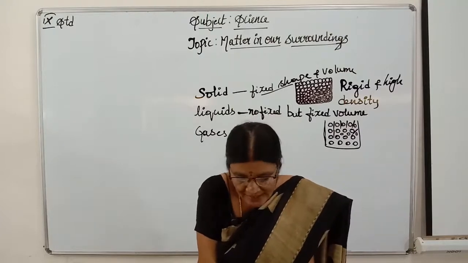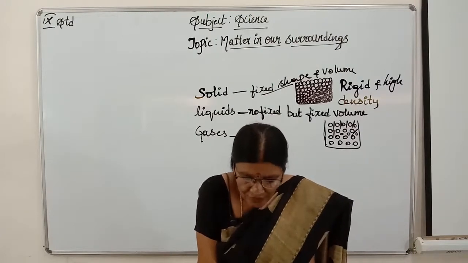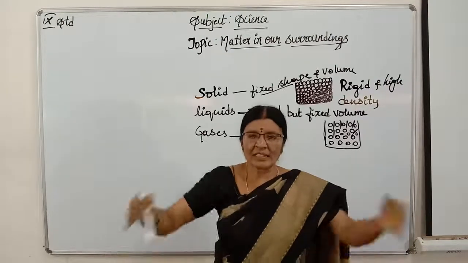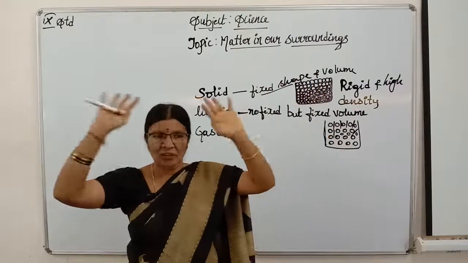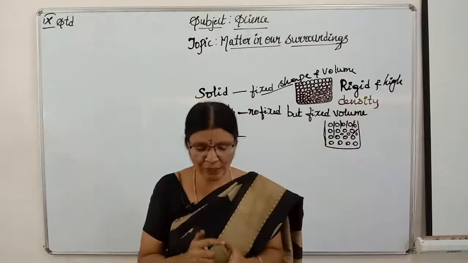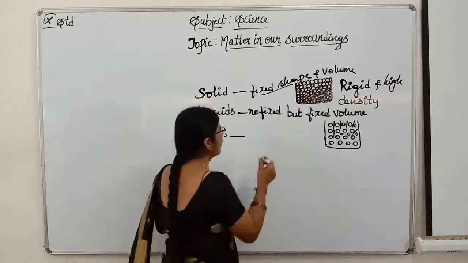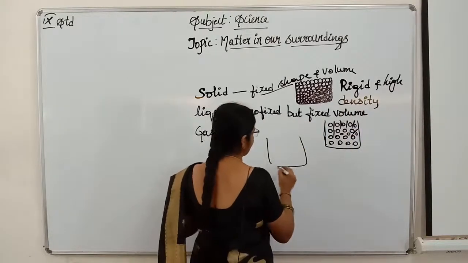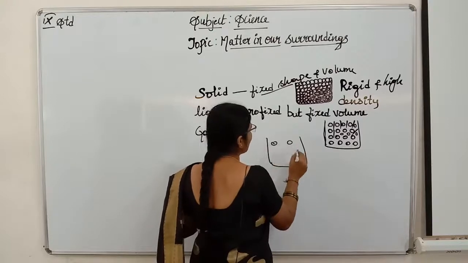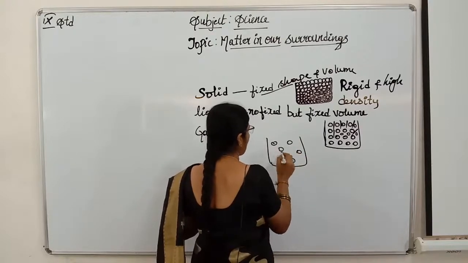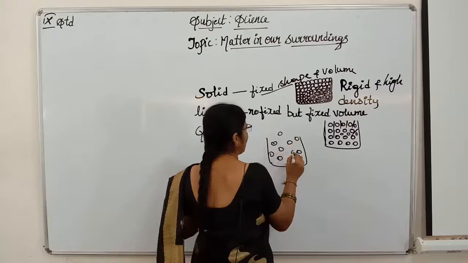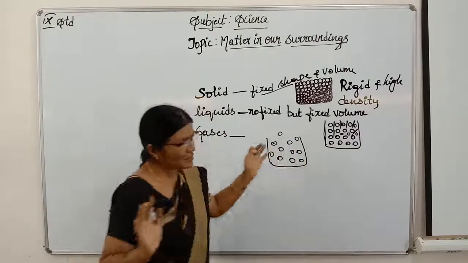Water vapor is an example. When you observe, water vapor will accumulate fully, wherever it wants it moves, because the arrangement of particles in gases is very, very loosely packed. Means they are free to move. Much space is there.